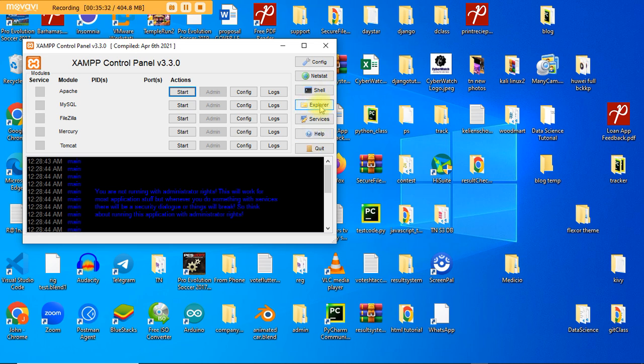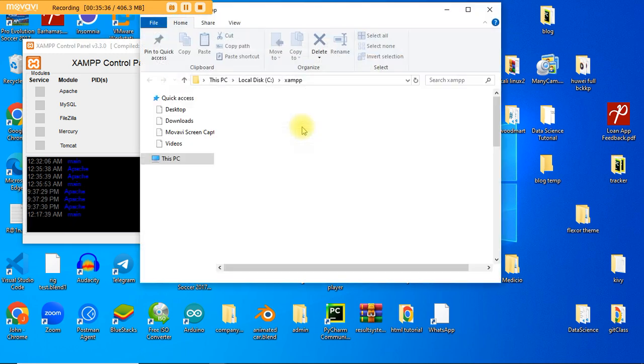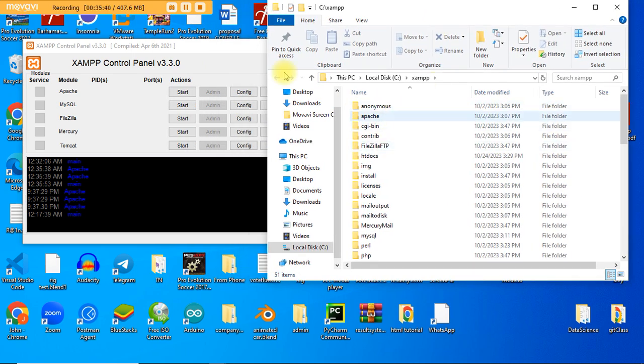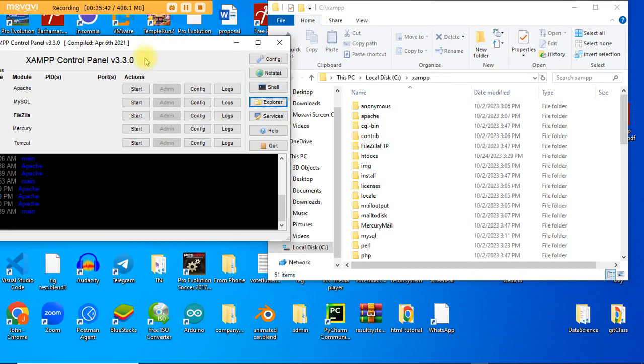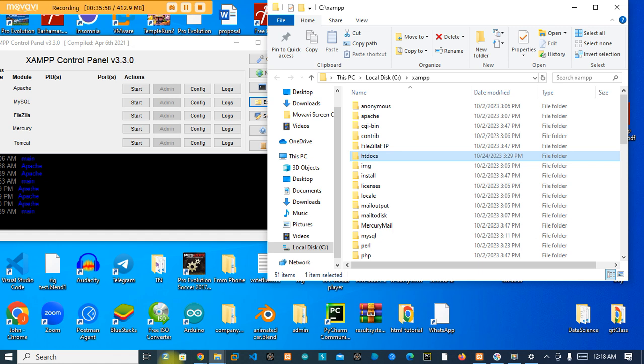Now we'll click on Explorer to open up a folder. Now all these files you're seeing are for this server. But the one that we're going to be working with now is this guy, htdocs. This is what we're going to be working with. So how are we going to be working with it? We're going to copy our folder.